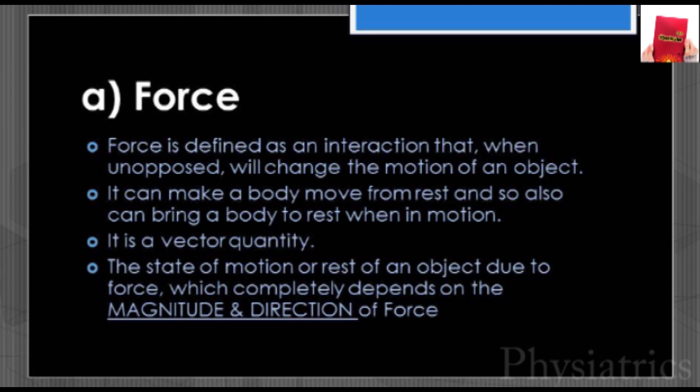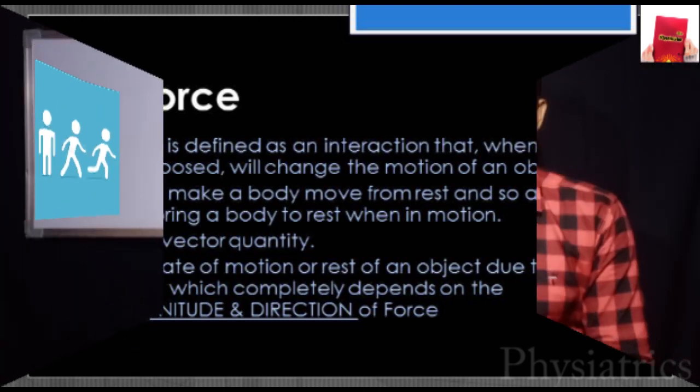It is a vector quantity; the state of motion or rest of an object due to a force completely depends on the magnitude and direction of the force. What I want to say is, a human being stands still, then he will stand still until and unless some force acts upon him to make the movement possible. That means the human being has to generate a force or some external force has to work on him in order to bring about a motion.